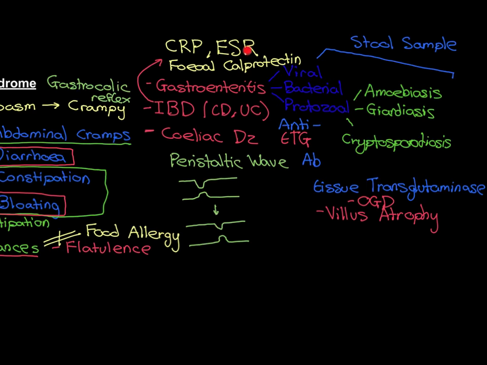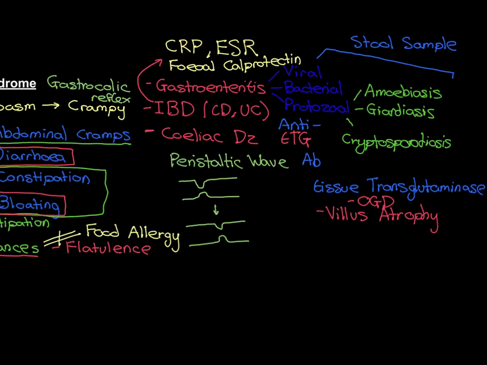That does not tell us that it is necessarily coming from the gastrointestinal tract, and secondly, it does not tell us which of these three conditions it is, because all of these are inflammatory conditions. It just suggests that there may be an inflammatory pathology rather than an idiopathic pathology, as is the case for IBS. If fecal calprotectin comes back positive, so if they find calprotectin within the feces, that then says, okay, you have got inflammation in the gastrointestinal tract.